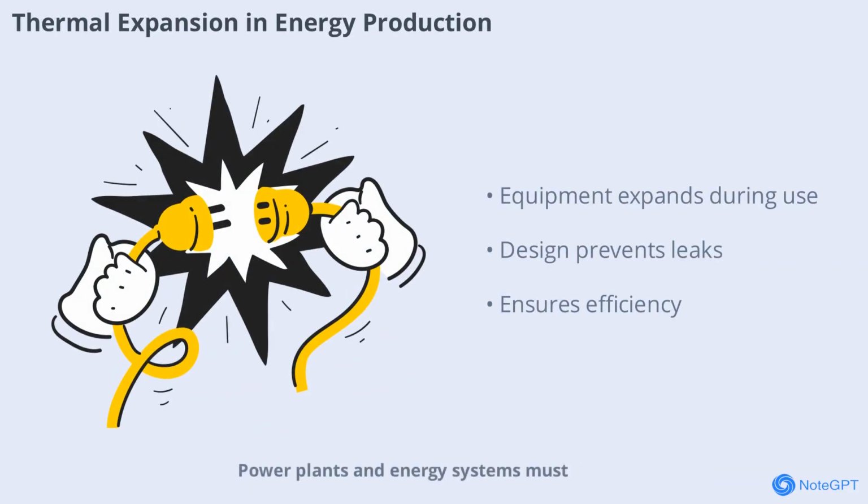Power plants and energy systems must manage thermal expansion in their equipment. Boilers, turbines, and pipes all experience temperature changes during operation. Engineers design these systems to accommodate expansion, preventing leaks and maintaining efficiency. This careful planning is essential for reliable and safe energy production.